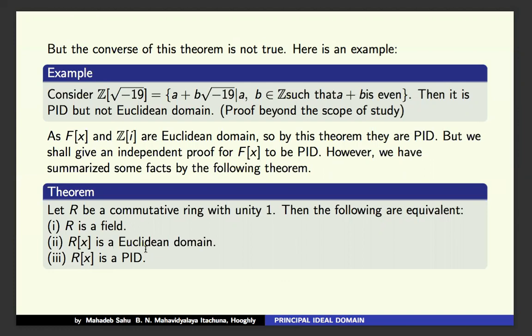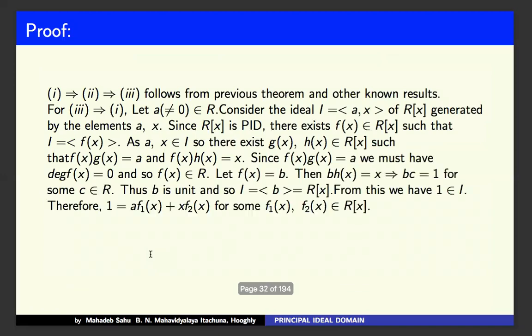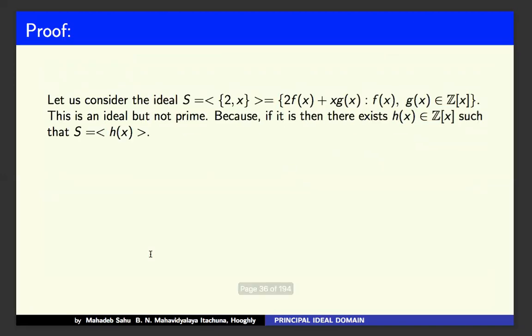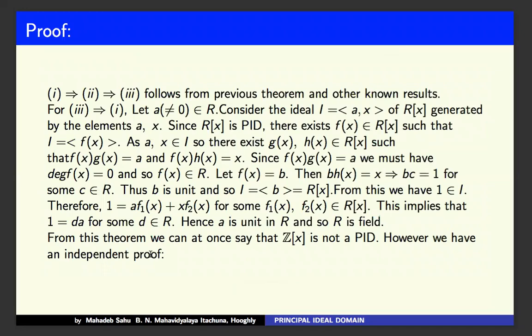It means these two are reversible; R is a field is equivalent to R[x] is a PID. So for Z[x] to be a PID, Z must be a field, but Z is an integral domain, so it is not a field. Therefore, Z[x] is not a principal ideal domain.